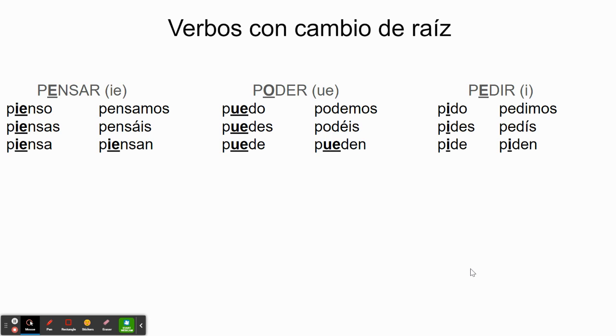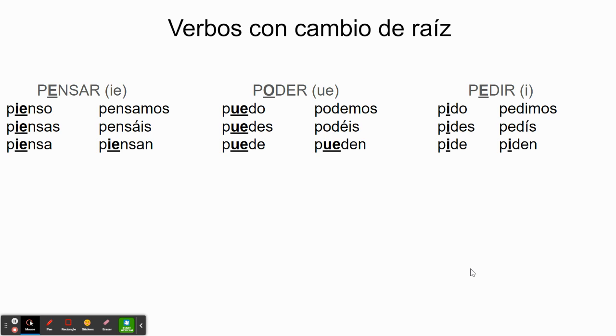And what you need to remember about a stem changer is that verbos con cambio de raíz, stem changers, have a spelling change that occurs in a vowel that is in the front part of the verb. It just has nothing to do with the ending. It does not impact the ending of the verb at all. So we have one example of a verb that changes from E to IE, and you'll note that they change in every form except for nosotros and vosotros.